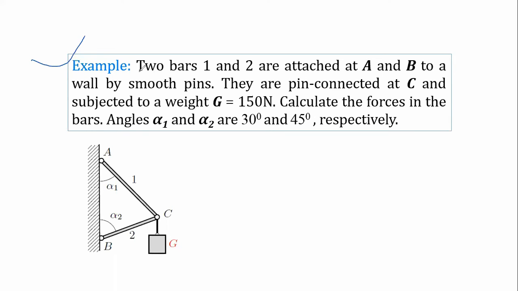It is given that there are two bars, bar AC and bar BC, named bar 1 and bar 2, and they are attached at point A and at point B. They are attached by a smooth pin, that means they are hinged at these two points. It is also given that these two bars are connected at point C by a smooth pin, and they are supporting a weight G that is 150 Newton.